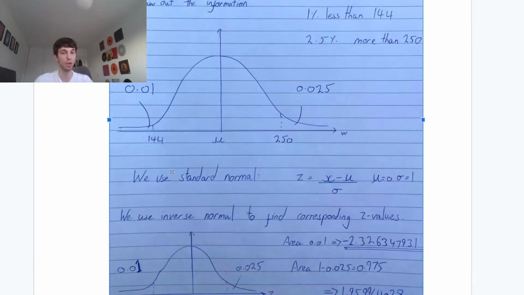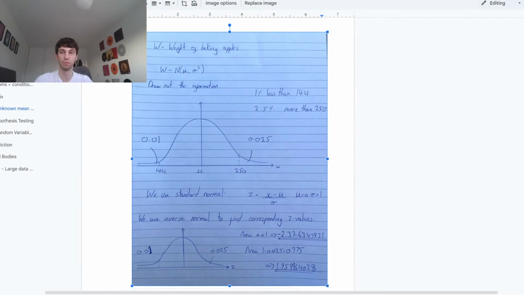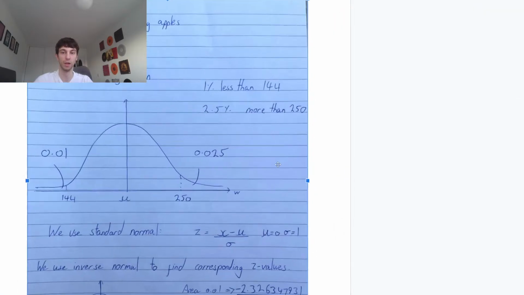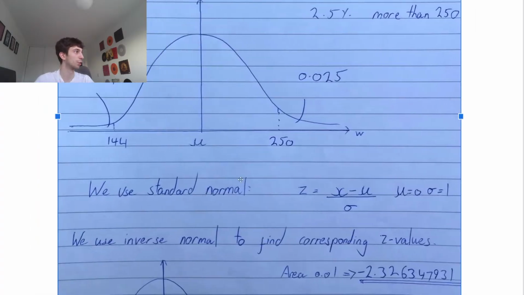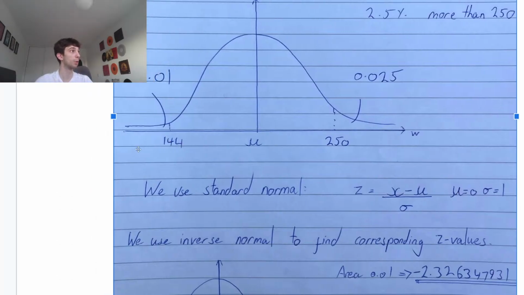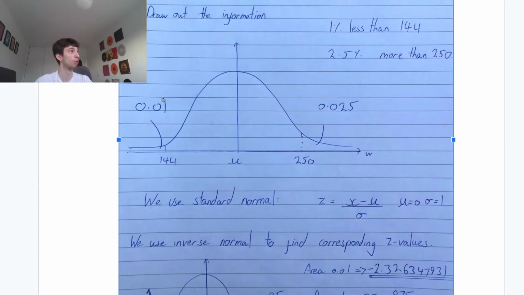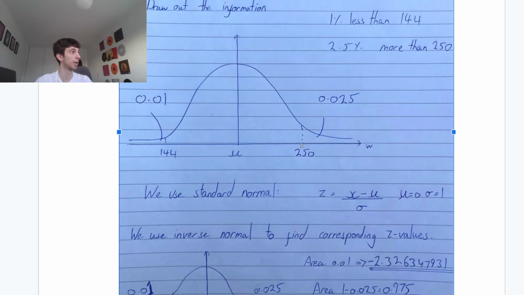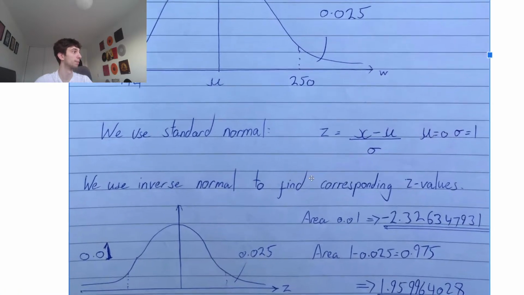Don't stress too much. So what do we want to do? We're going to use the standard normal. Our standard normal Z is equal to our X value minus the mean over the standard deviation. And our standard normal has mean 0 and standard deviation 1. So what we want to find is the corresponding Z values, which have 0.01 area to the left and 0.025 to the right. Okay? So we're going to use our inverse normal.